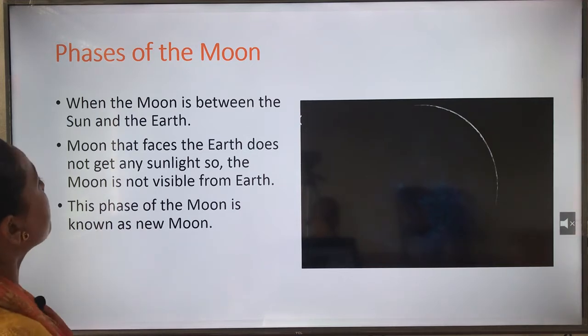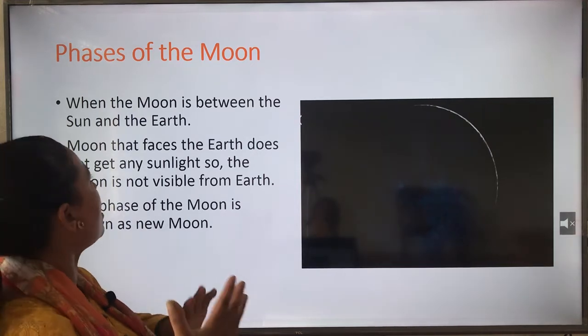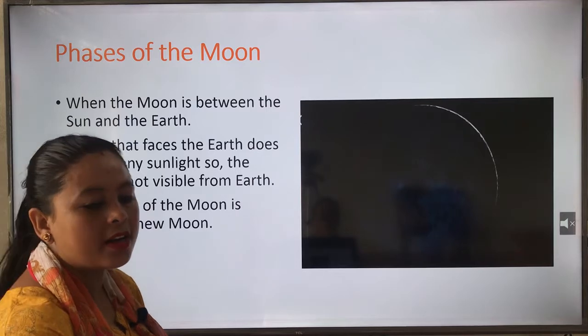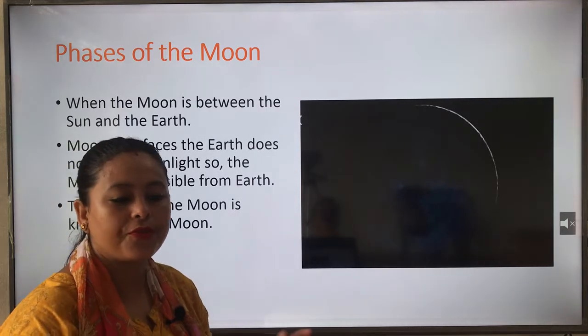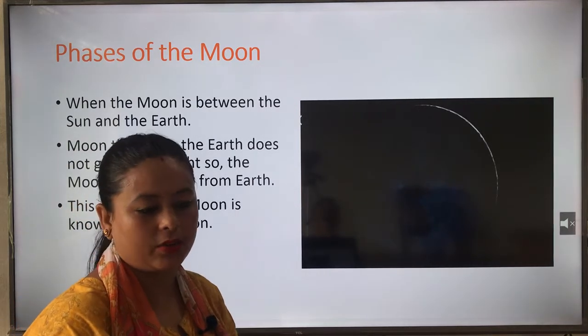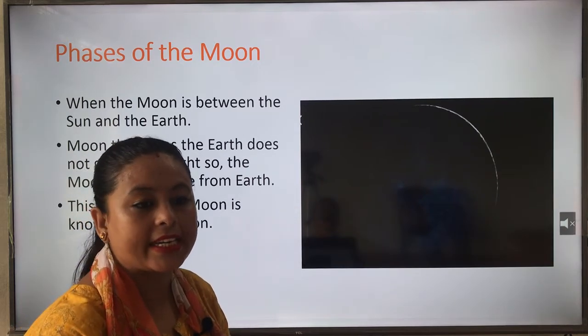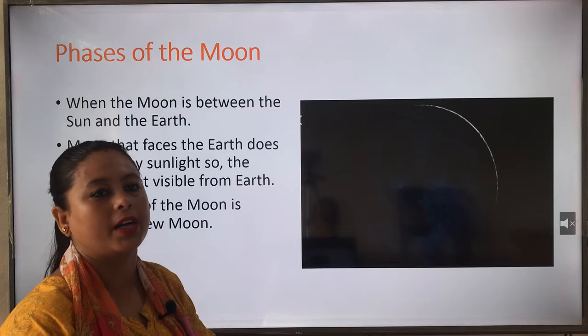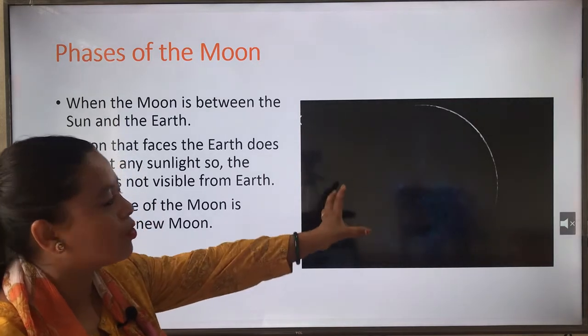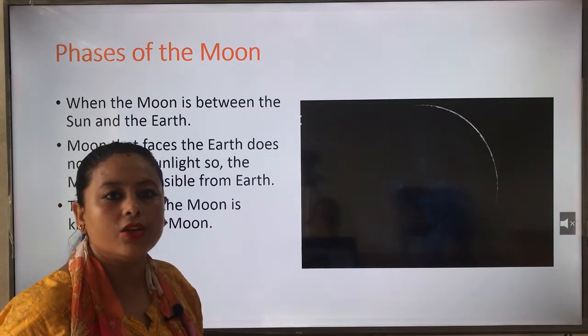So, when the moon is between the earth and the sun, at that time the side facing the earth does not get any sunlight. So, that is why it is not visible from the earth. So, that phase of the moon is called new moon.